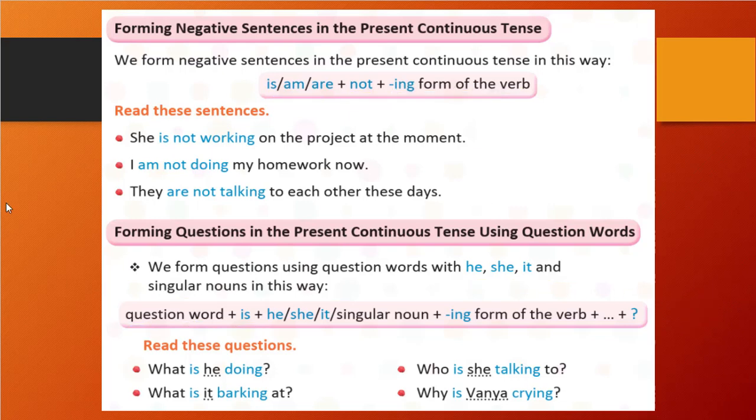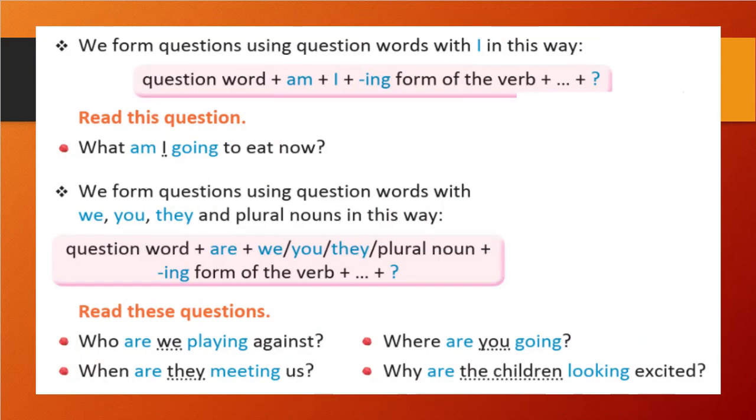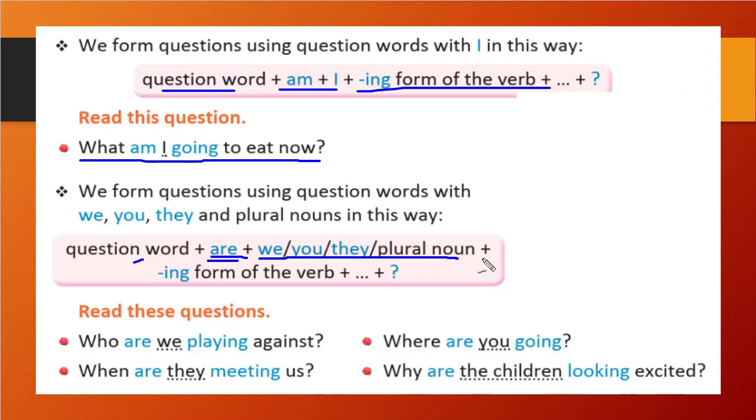Then what if am is there? When am is there, we form a question using the word I this time. Question word, am I, and verb with ing. What am I going to eat now? So whenever am is there, we will use I. And when a plural noun is there, we, you, they, then the question word, then are, then we, you, they or plural nouns, plus the ing form of the verb, and in the last a question mark.